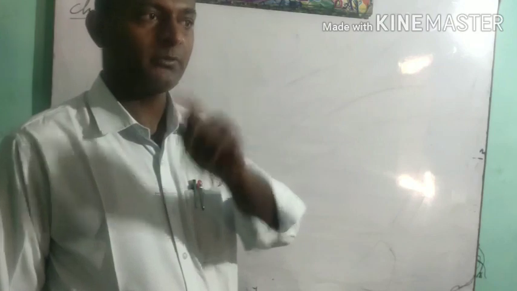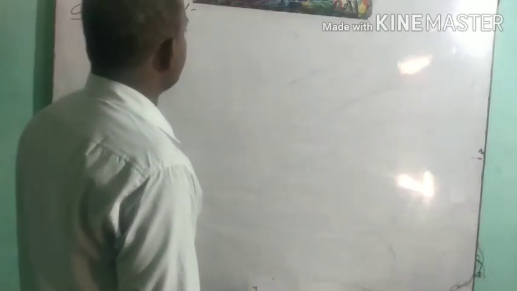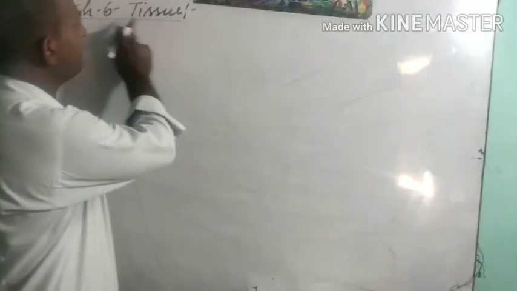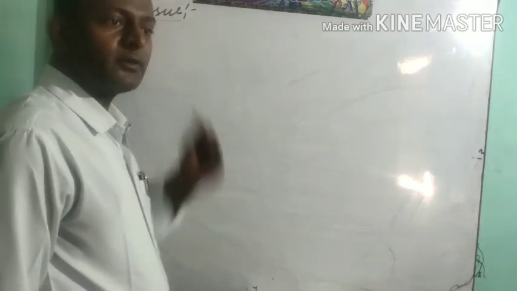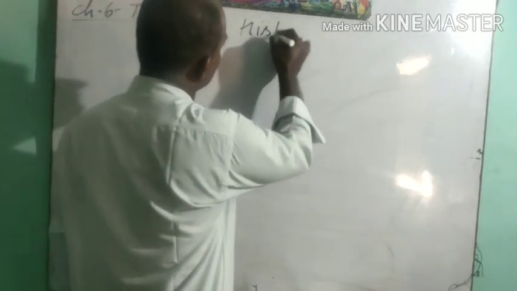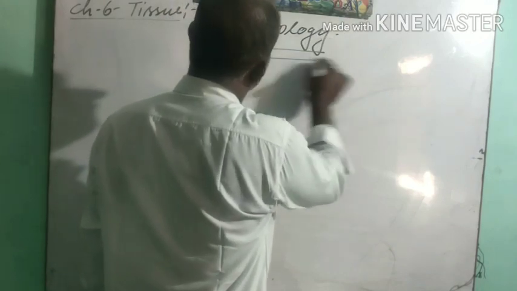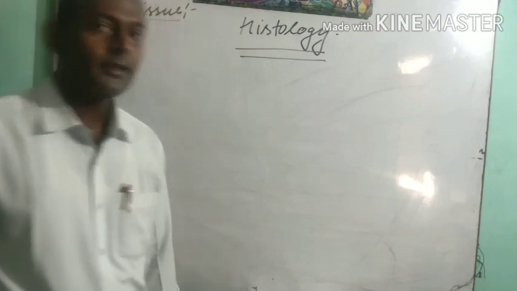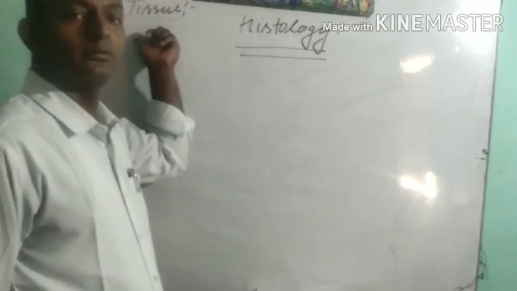studied about the cell, we discussed that the branch of science in which we study the cell is known as cytology. In the same way, there is a branch of science in which we study tissue, and it is known as histology. Histology. What am I saying? The branch of science in which we study about the tissue.